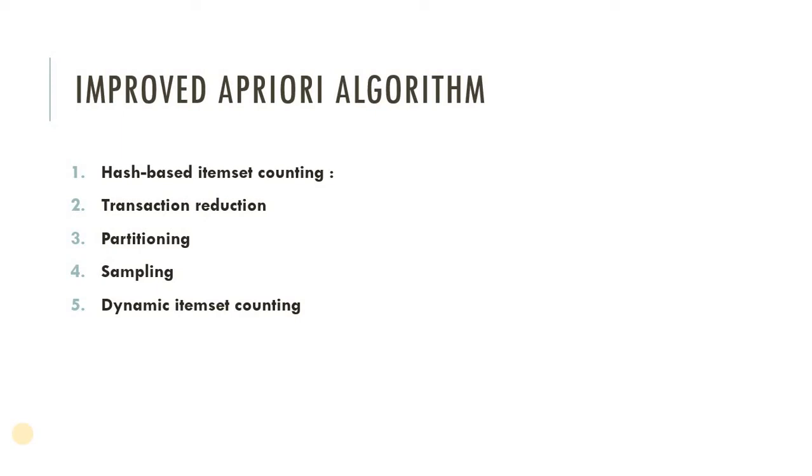The second method is transaction reduction. Transaction reduction means we are discarding some transactions which are not relevant for further computation. That is how we can reduce the size of the data set. A transaction that does not contain k frequent item sets will never have a k plus 1 frequent item